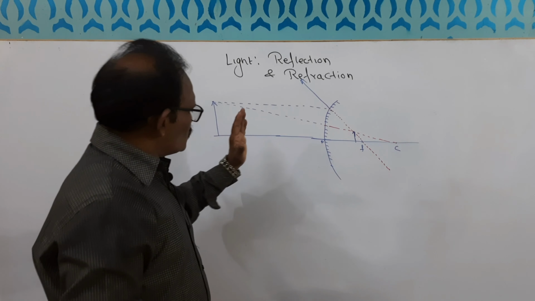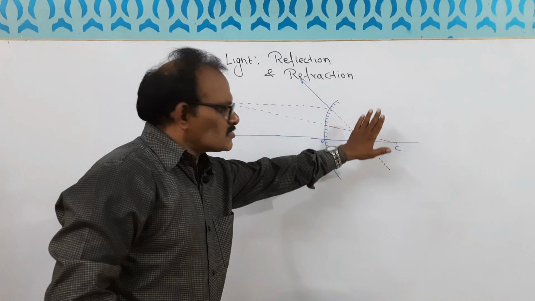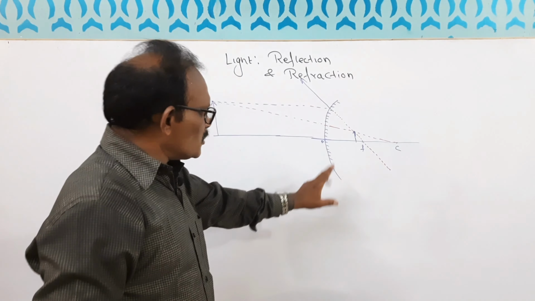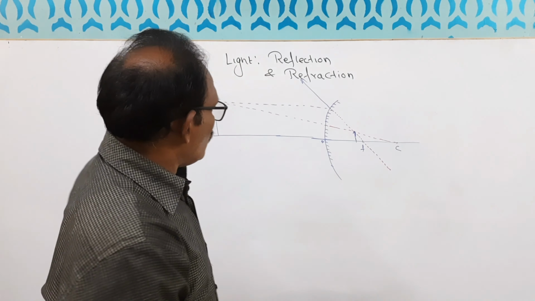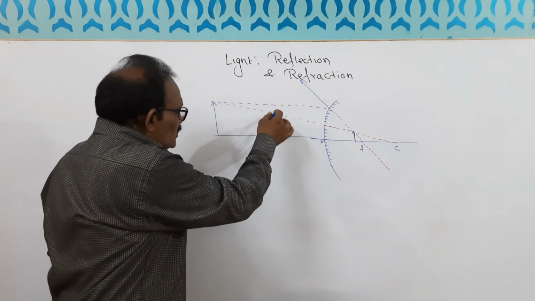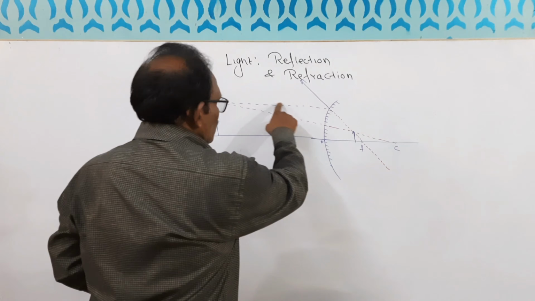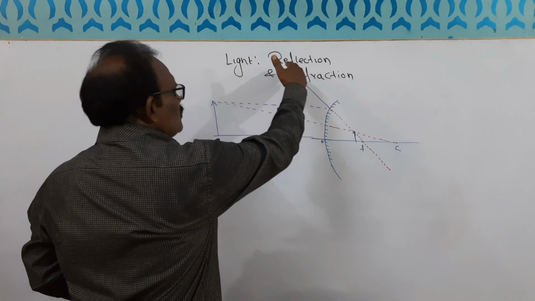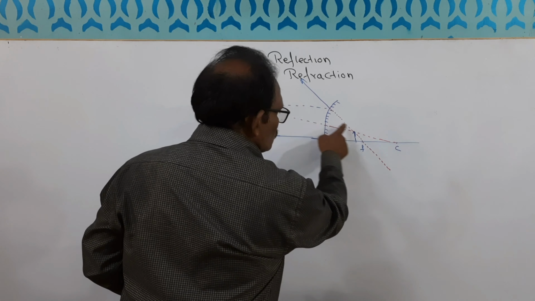Now since the image got to the other side of the spherical mirror, it is virtual, not real. Why? Because in reality these two lines are not meeting actually, because this line after reflection goes away. We have made it. If suppose the line goes here, this is also we have made it.